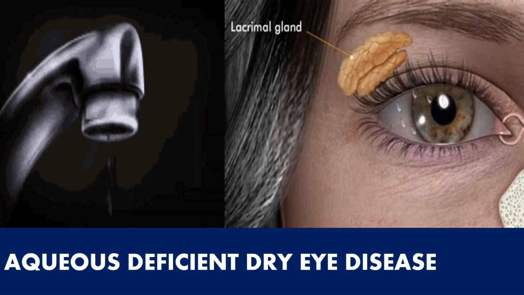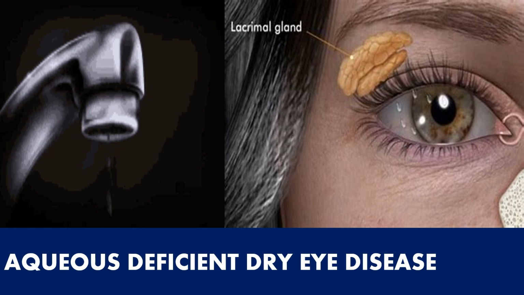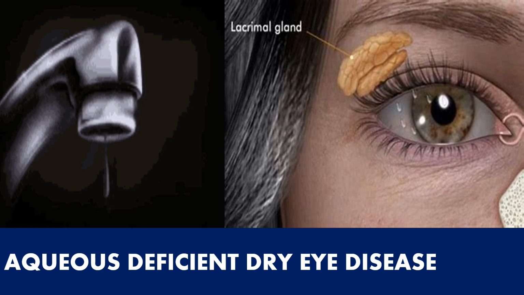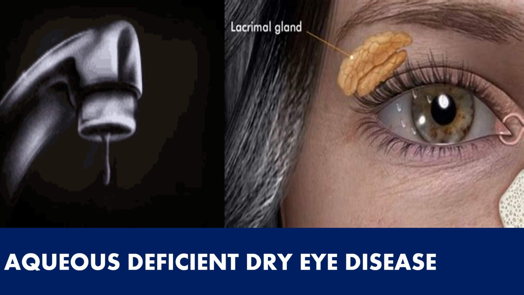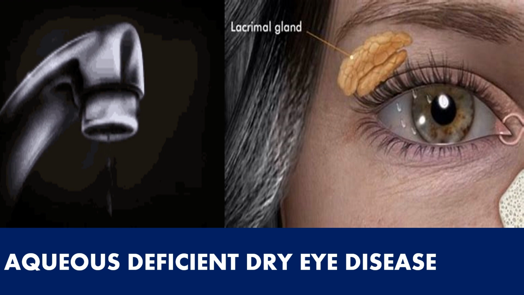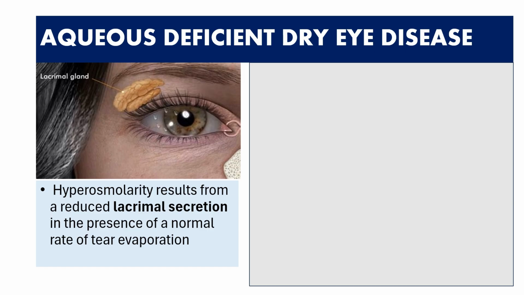All right, so we finished discussing the evaporative dry eye disorder, and now we shall move ahead and discuss the aqueous deficient dry eye disease and what are the various causes of aqueous deficient dry eye disease. From where do we basically get the aqueous component of the tear film? We get it basically from the lacrimal gland.